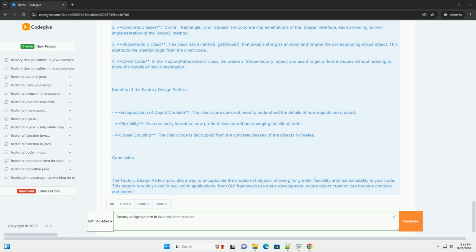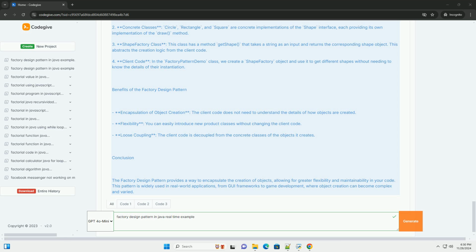Real-time example: shape factory. Let's consider a real-world scenario where we want to create different shapes, circle, rectangle, and square, using a factory. This is a common use case where the client code doesn't need to know the details of object creation.